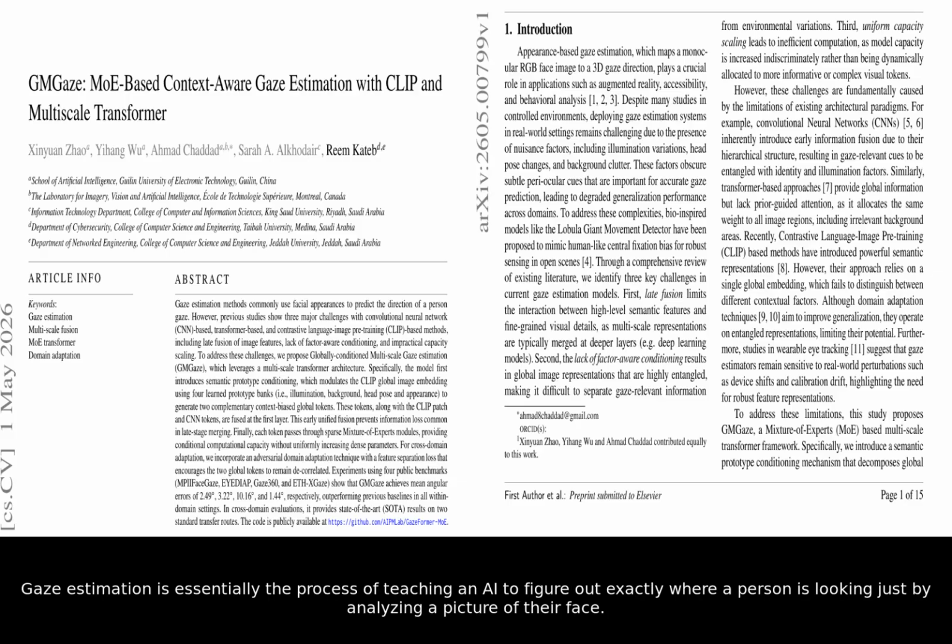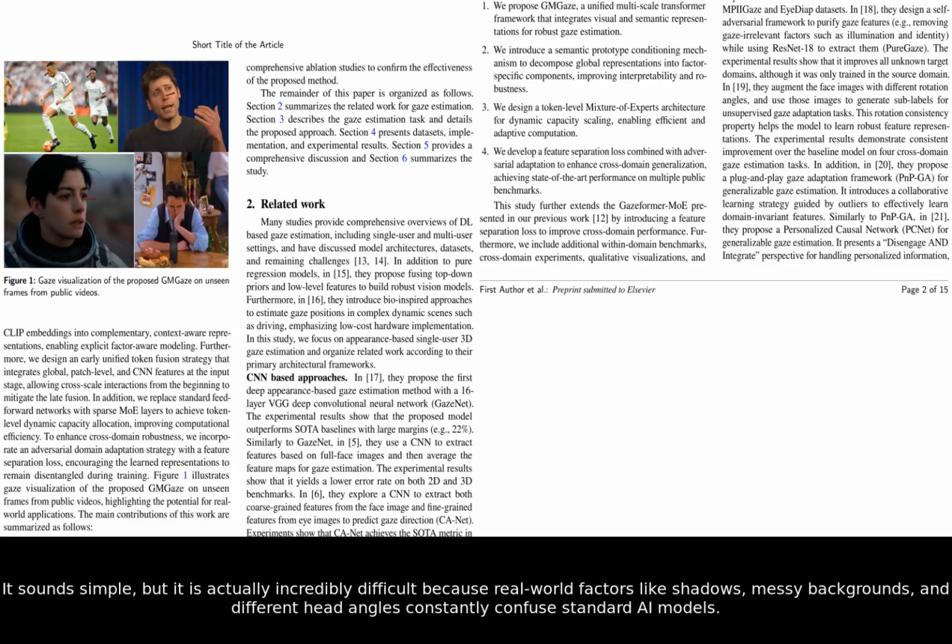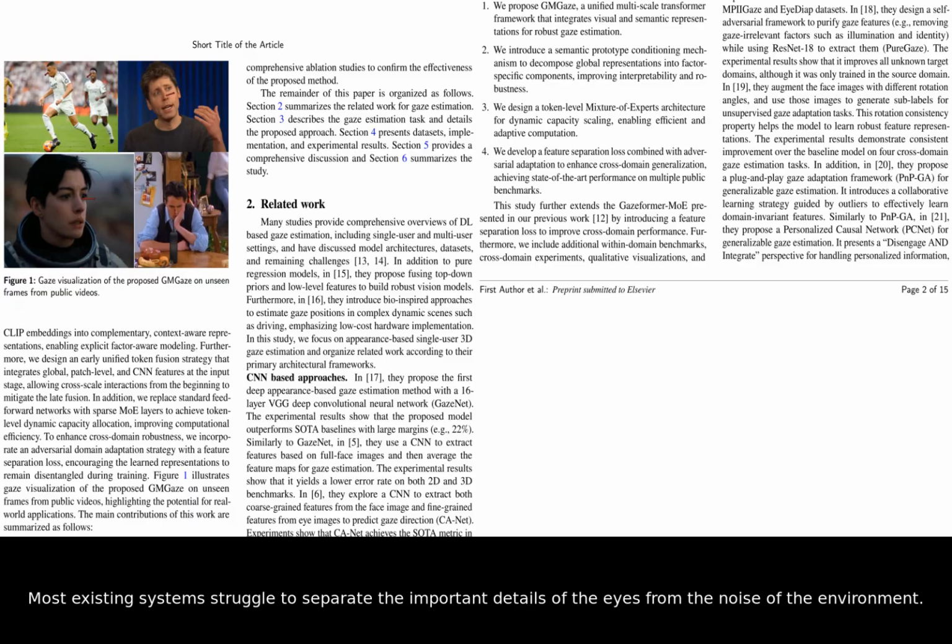estimation. Gaze estimation is essentially the process of teaching an AI to figure out exactly where a person is looking just by analyzing a picture of their face. It sounds simple, but it is actually incredibly difficult because real-world factors like shadows, messy backgrounds, and different head angles constantly confuse standard AI models. Most existing systems struggle to separate the important details of the eyes from the noise of the environment.